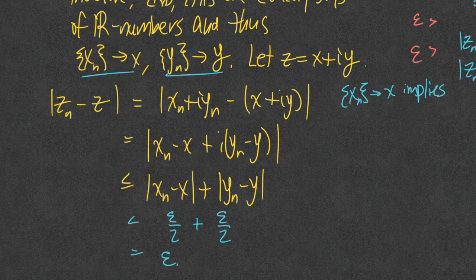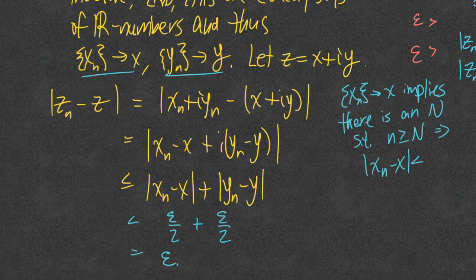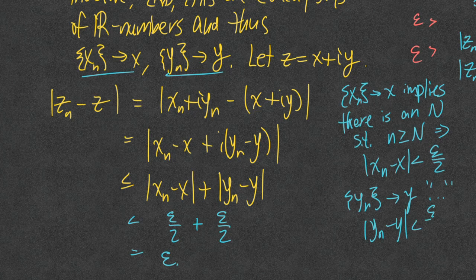It implies that for any epsilon, there is an N such that for all terms beyond that threshold, x sub n minus x is less than epsilon over 2. And the same thing for y sub n going to y: y sub n minus y is less than epsilon over 2. Then after that, we're allowed to go up here. That should be included to be absolutely rigorous, but hopefully you get the idea.